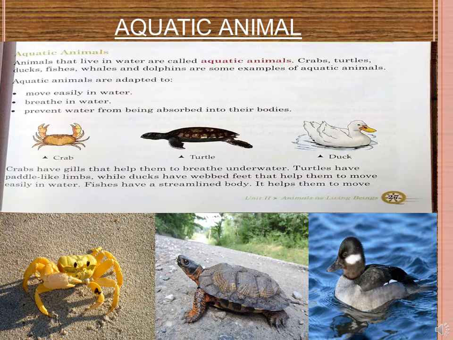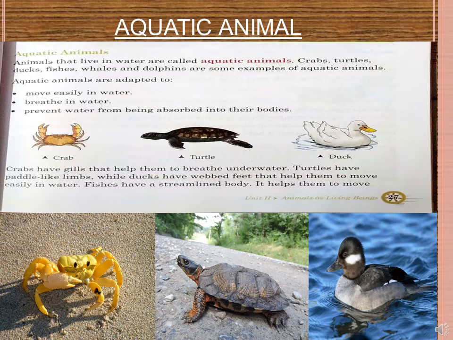They can move easily in the water. They can breathe in water and they can prevent water from being absorbed into their bodies. So these are the main three features. Number one is moving easily. Number two is breathing in water. Number three is without being absorbed, the water is not being absorbed in their bodies. Now we will discuss the individual features.